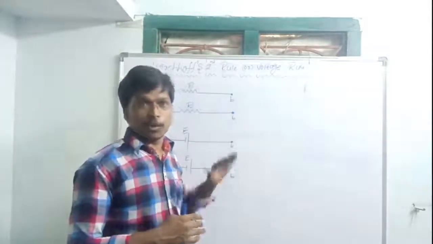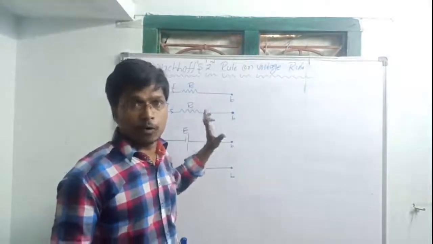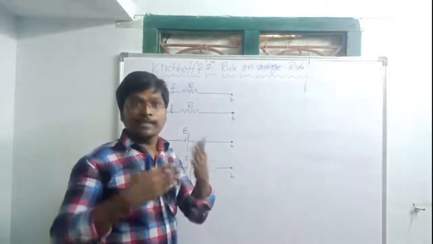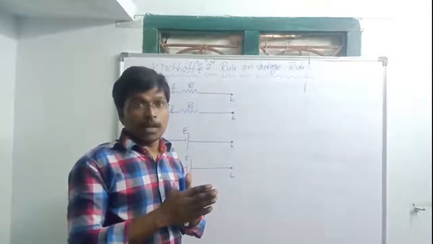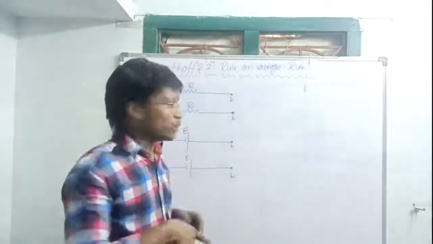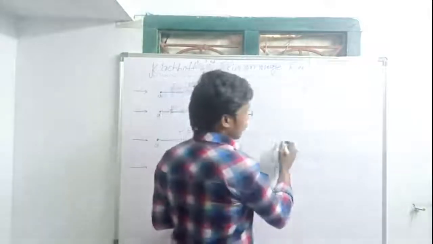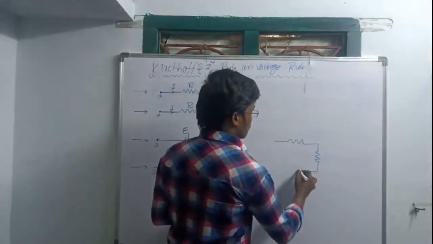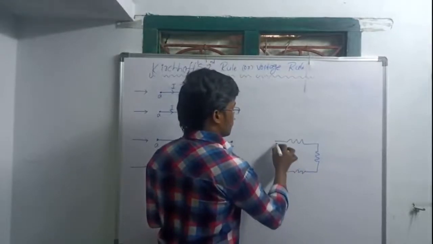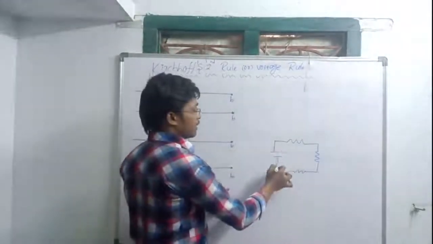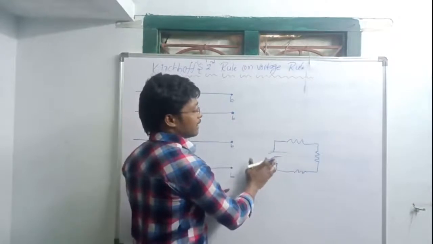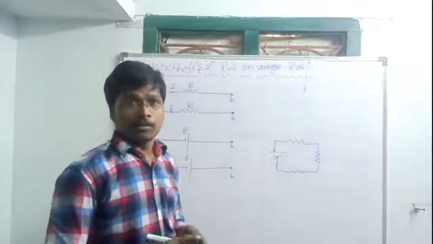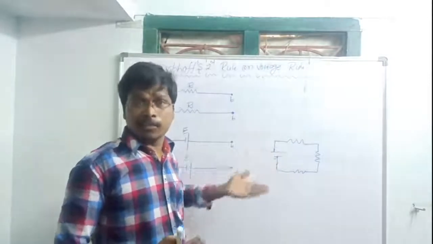First, you have to understand these 4 points, starting with what a loop is. Loop is nothing but a circuit. Loop is nothing but an electrical circuit. In the previous class I already told you this is an electrical circuit. So an electrical circuit is nothing but a loop.